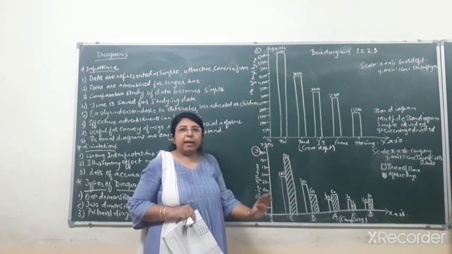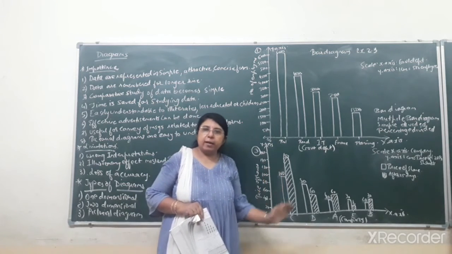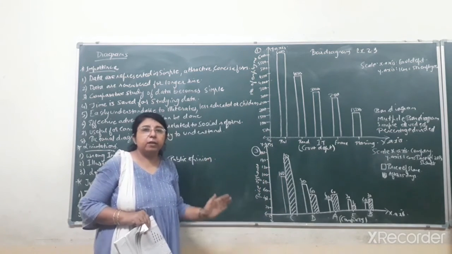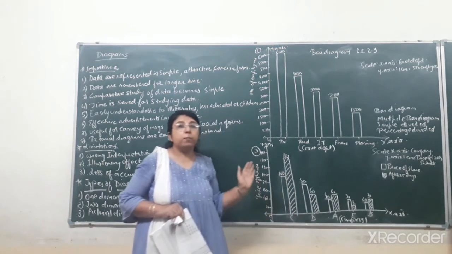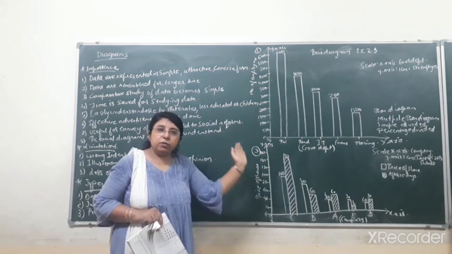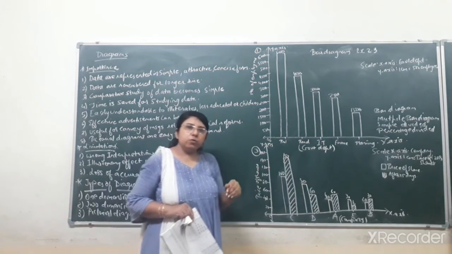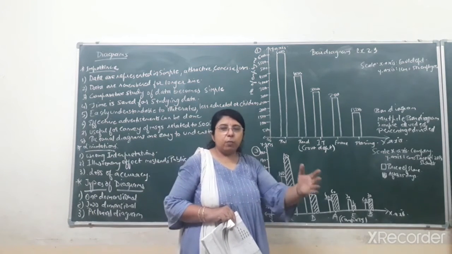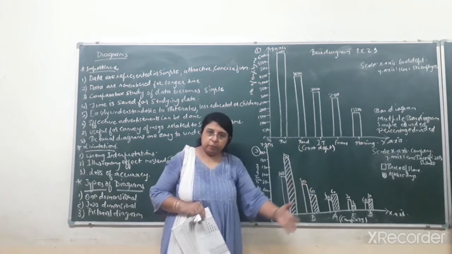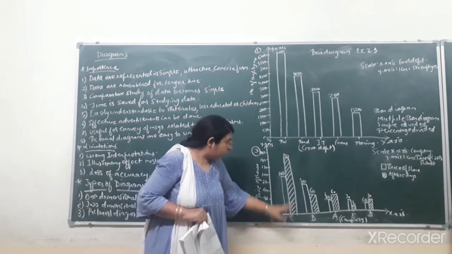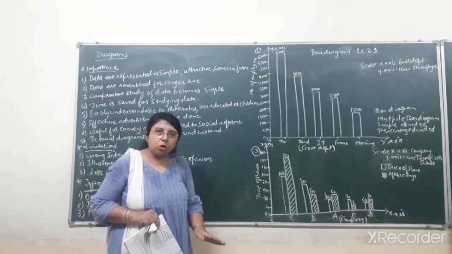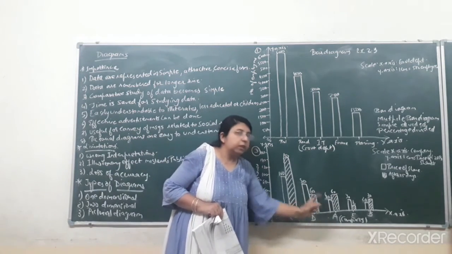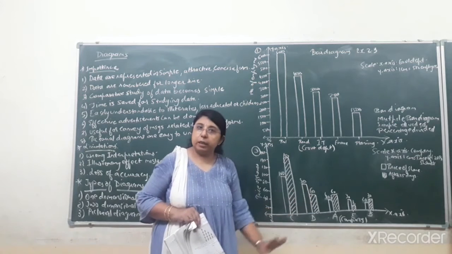So for easy analysis and conclusion from the diagrammatic representation, I have taken the names of the companies on the x-axis according to their price of shares, from highest to lowest. Okay, students, you can also take alphabetical order, that is from A to E. It is not wrong if you take A to E in alphabetical order.